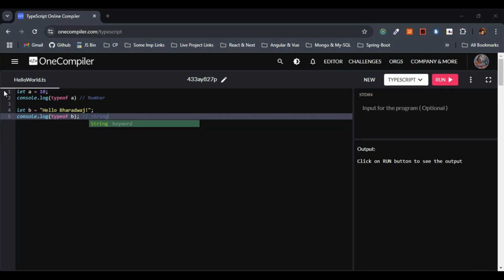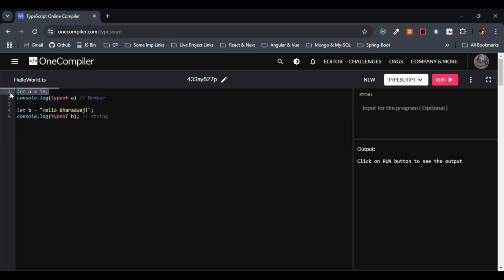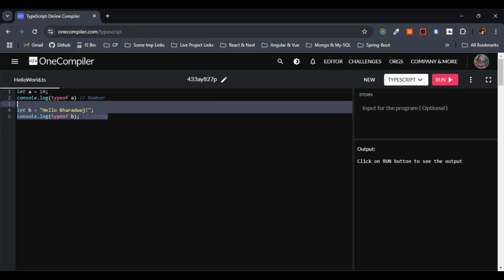So here I'll quickly explain what I have done. Here let A equals 10, I have assigned A to 10. So TypeScript basically infers that A is of the type number, right? Because it is initialized with the numerical value 10. And also let B equals hello Bharadwaj, what I have given here. TypeScript infers B as string. Why? Due to the value provided, which is in the form of string. We can clearly see here. And one more important thing is, both variables A and B will throw a TypeScript error if we try to assign values of different types later. This we have to keep in mind, right?